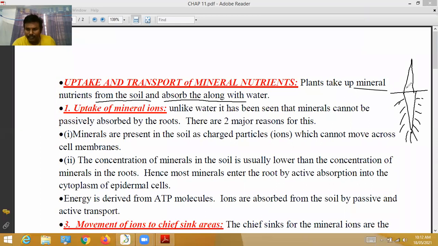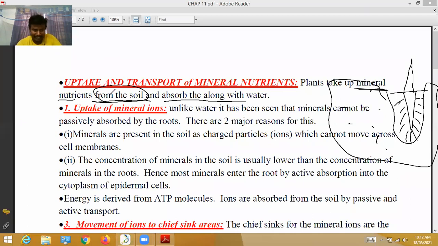Plants take up minerals means what? First, roots will take up mineral nutrients from the soil. This entire region is soil only. From the soil, the root hairs absorb mineral nutrients and absorb along with the water.